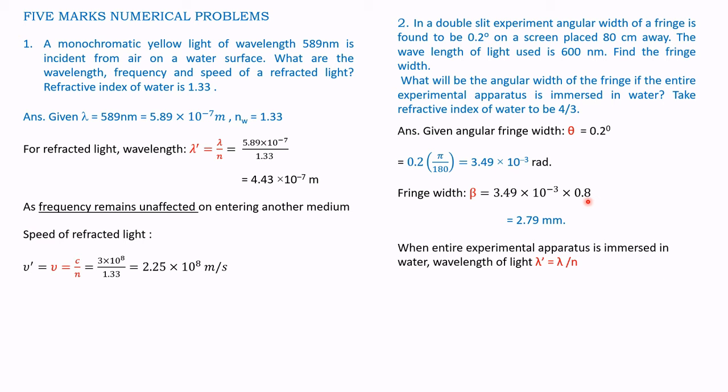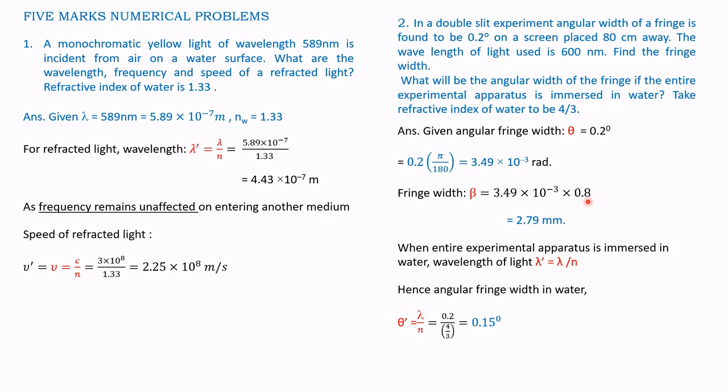When the entire experiment apparatus is immersed in water, wavelength of light lambda dash is equal to lambda by n, where lambda dash is the wavelength in water and lambda is in air and n is the refractive index. Therefore, we have to divide the value.